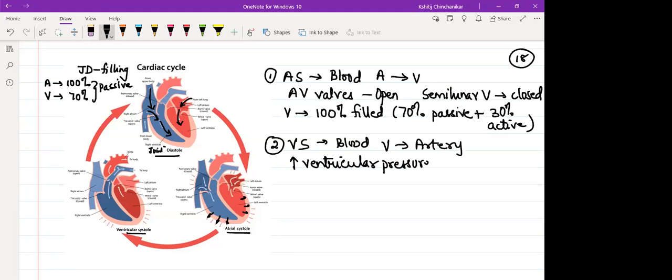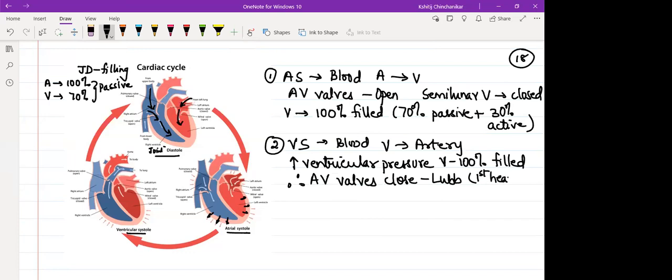Why the ventricular pressure increase? Because ventricles are 100% filled, so they will exert pressure on the wall. Therefore, AV valves close, and whenever they close, they create a sound. This is the lub sound if you hear it using a stethoscope, and we refer to it as the first heart sound. You can place a stethoscope and you can hear it.